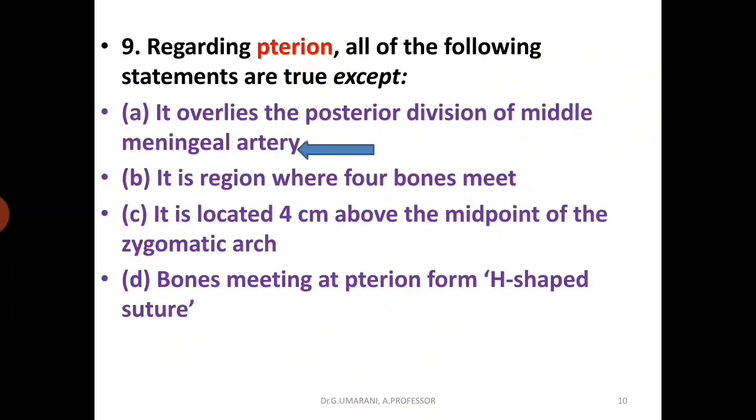So the answer is the posterior division of the middle meningeal artery, because at terion, the anterior division of the middle meningeal artery passes.